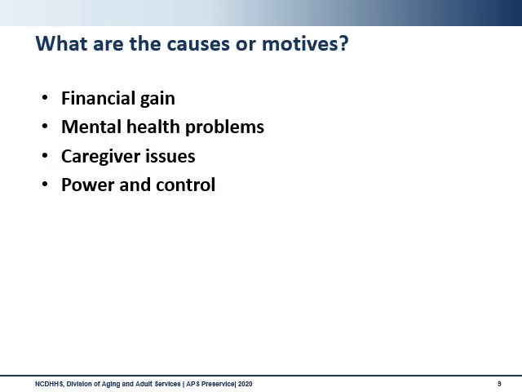Unfortunately, we may never understand all the different motives perpetrators have for maltreating an adult. However, there are several categories that are more common than others. One of the most prominent motives is that of financial gain. This does not have to be for significant amounts of money. We have seen exploitation for as little as a few dollars at a time. A perpetrator usually just wants something for nothing.